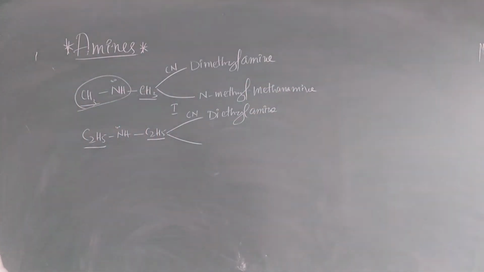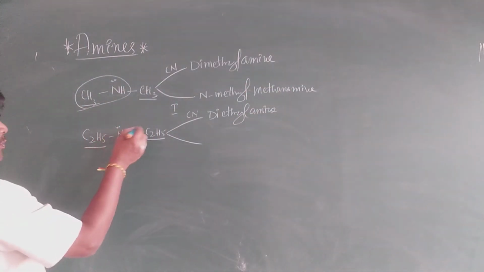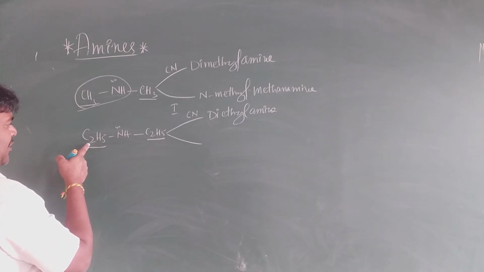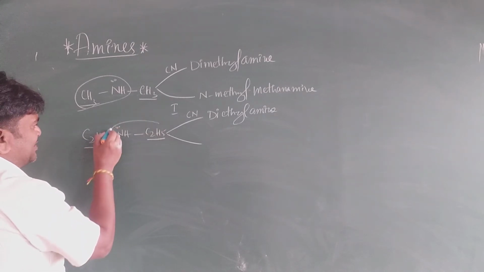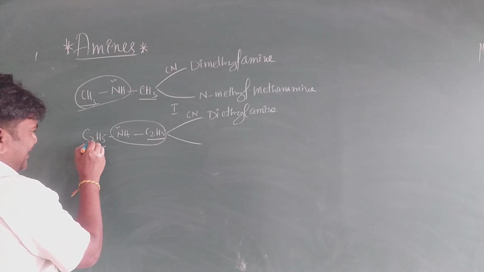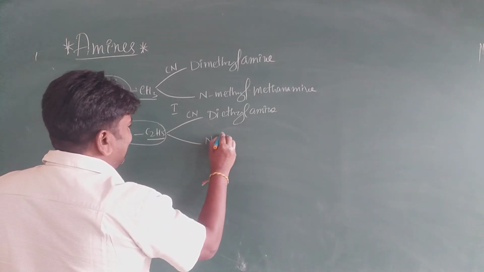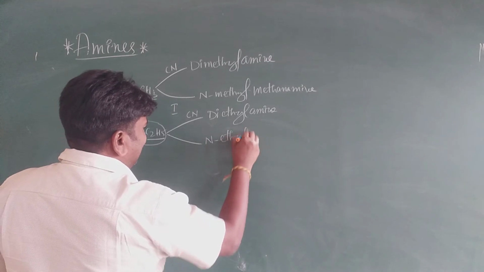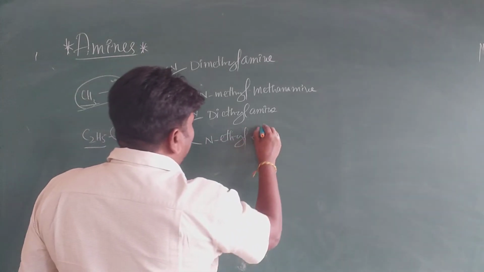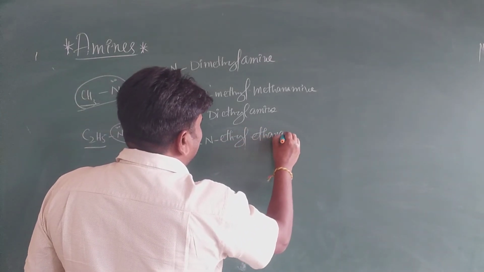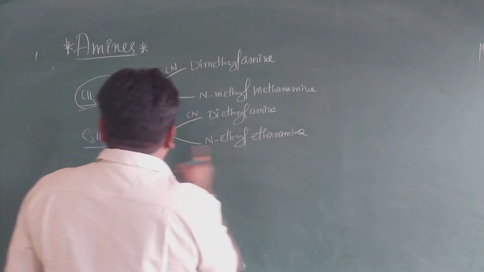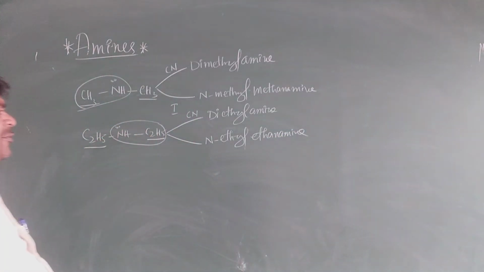Next, same thing. The ethyl group is attached to nitrogen, so it is N-ethyl. N-ethylethanamine, because it contains two carbons.